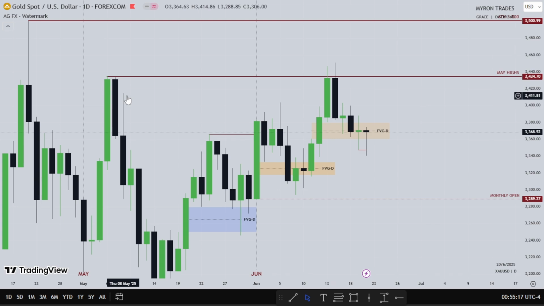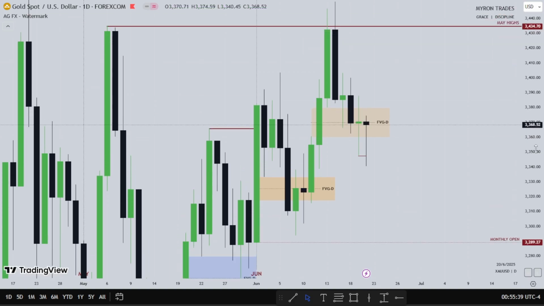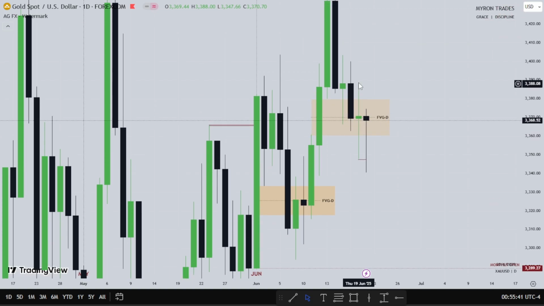We see Monday, boom, takes out Friday's high. Then Monday trades lower into this daily fair value gap created. Tuesday trades in, hits the midpoint, reacts from it. Wednesday trades back in, hits the midpoint. But look at the way Wednesday closes. Then look at Thursday. Thursday was a whipsaw going higher and lower, taking out Wednesday's low. Then look at Friday, takes out Thursday's low and we trade higher, and we're still inside this daily fair value